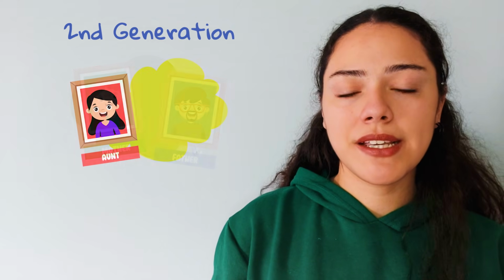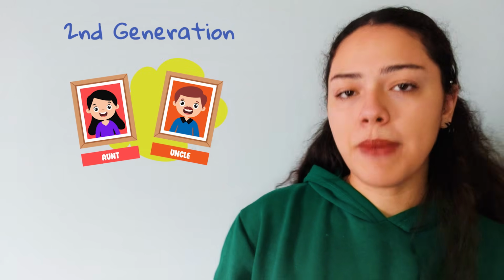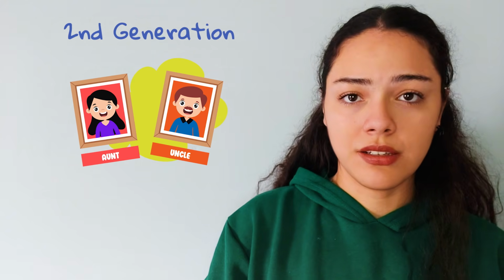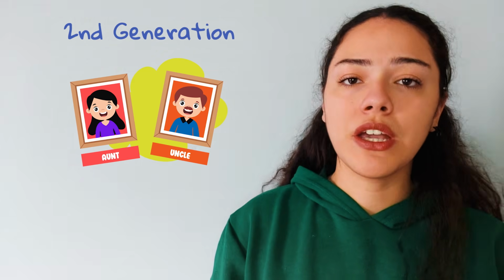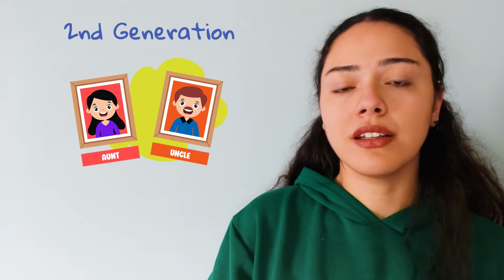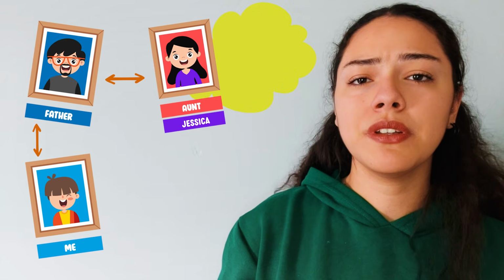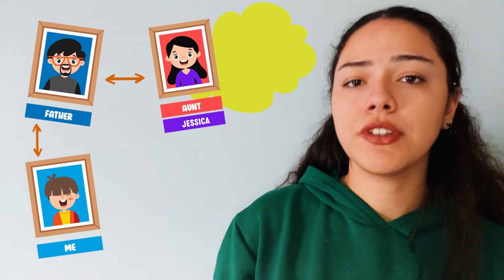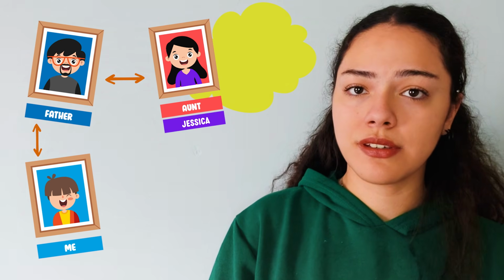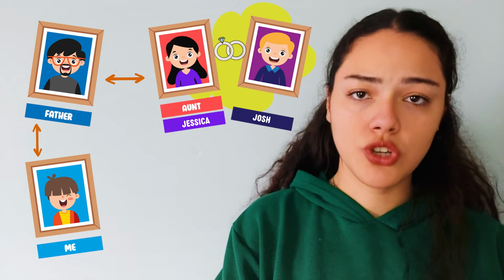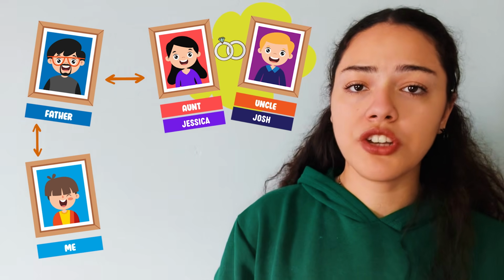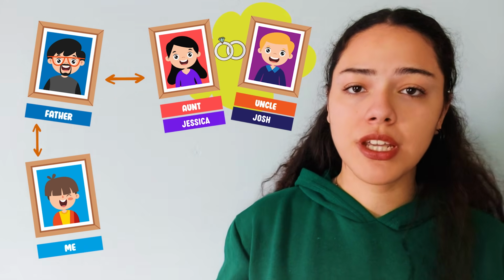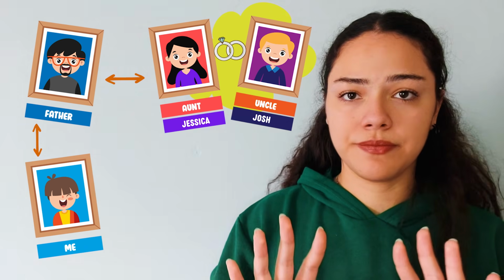Their female siblings are called aunts. Their male siblings are called uncle. If they are married, we call their partner aunt and uncle as well. As an example, let's say my father has a sister called Jessica. I will call Jessica my aunt. If Jessica is married to Josh, I will call Josh my uncle. But Josh and I are not related.